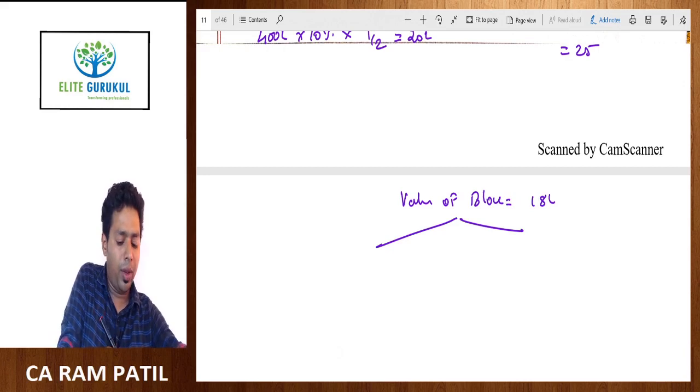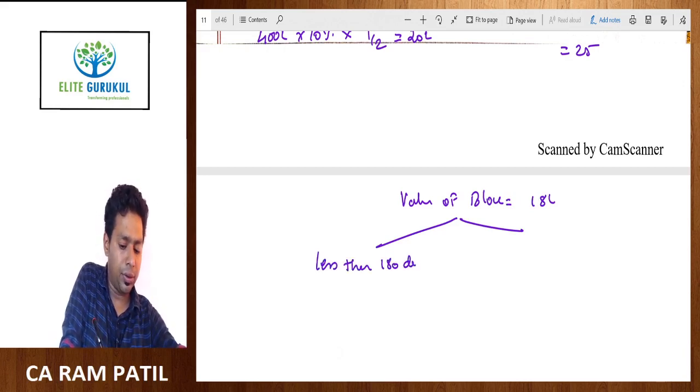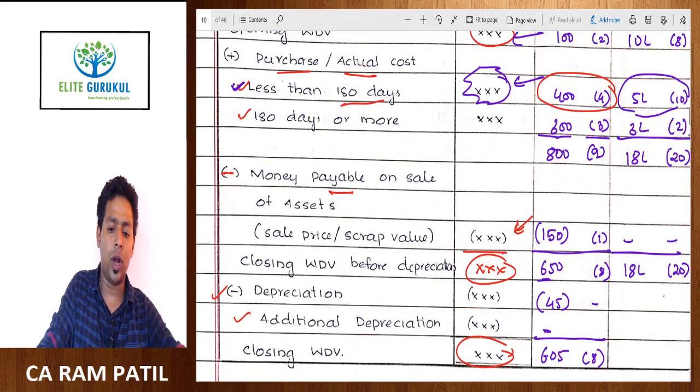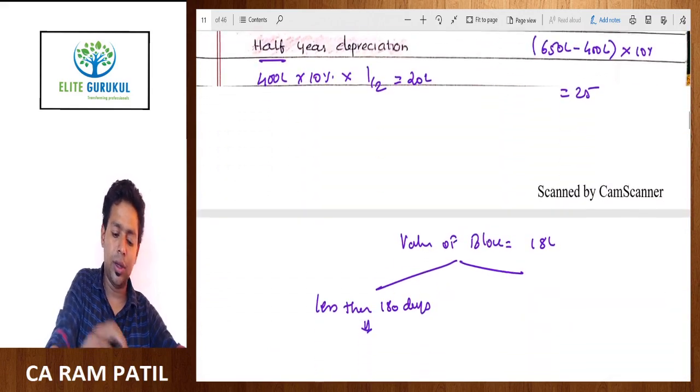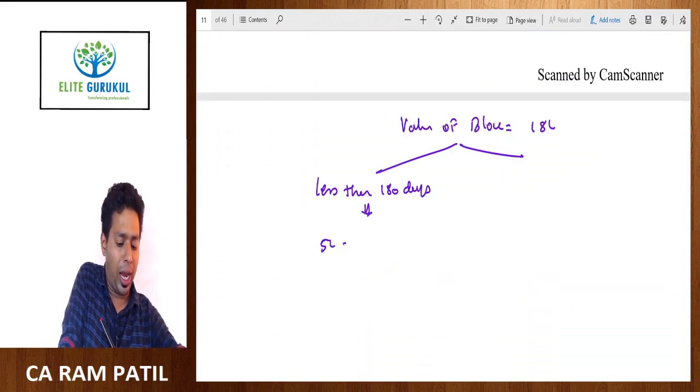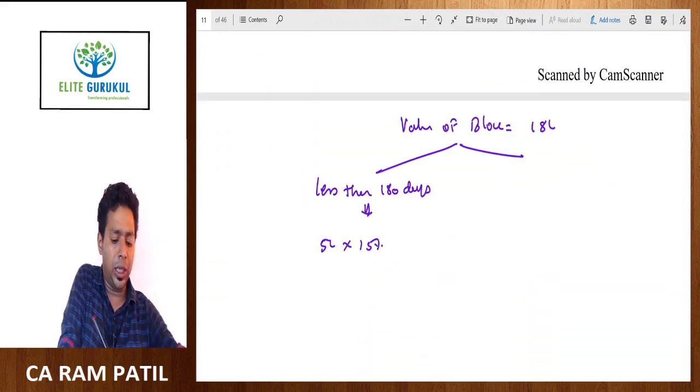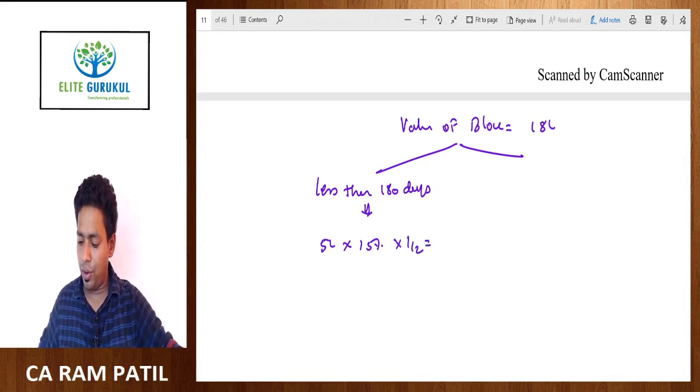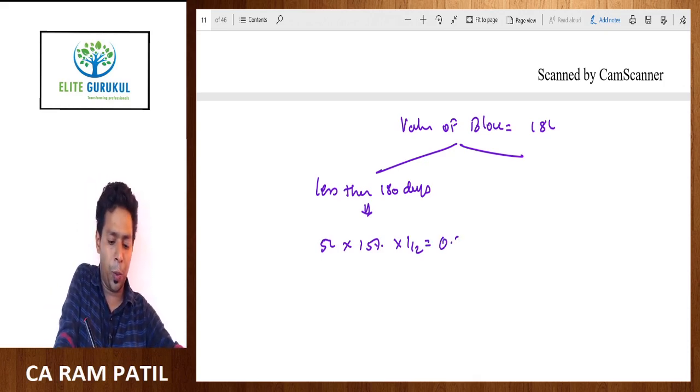Out of 18 lakh, the assets purchased and put to use for less than 180 days. How much is the value of assets purchased and put to use for less than 180 days? That is the 5 lakh assets. So 5 lakh into 15% into 1 by 2. Let's compute that. 5 lakh into 15% divided by 2 is equal to 0.375 lakhs.